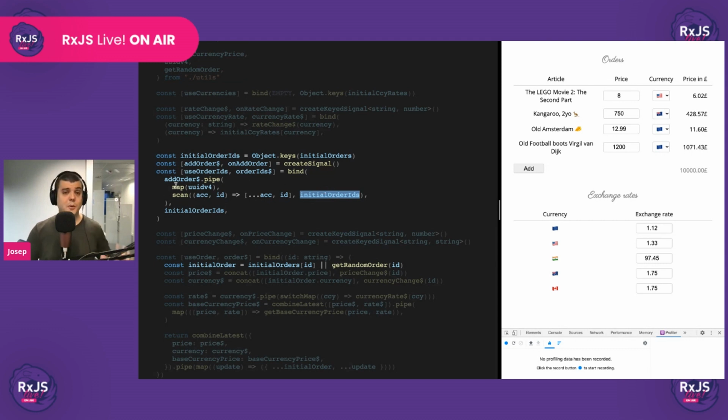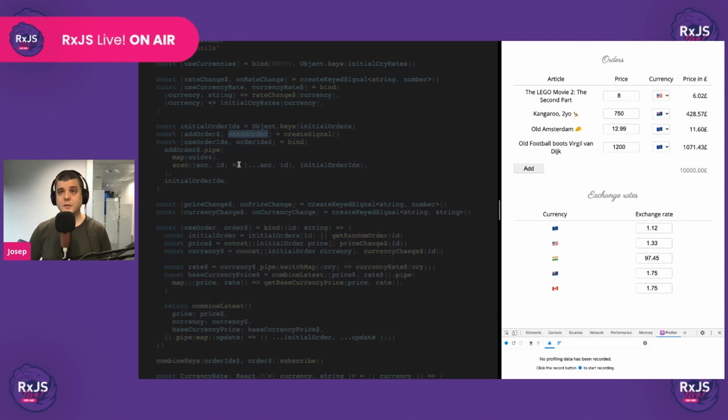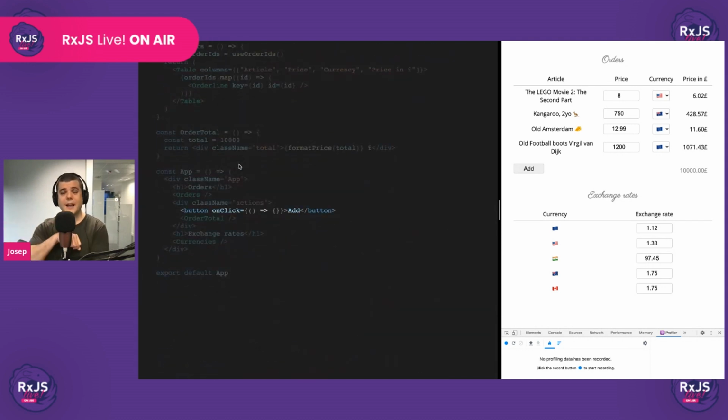So we were already using this hook, so we don't need to change anything there. The only thing that we are left to do is we need to plug the onAddOrder event emitter. So let's plug it in. We come here, and I don't know if you remember, but before when we were using React, we had to create a new button component to avoid re-renders, or we were put in that situation where what should we do so that nothing re-renders?